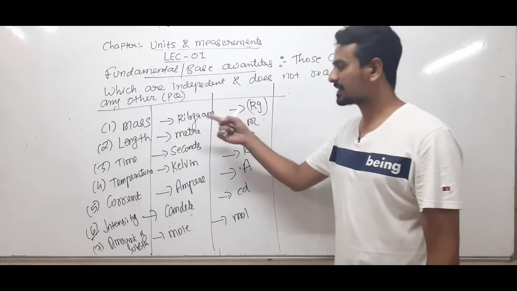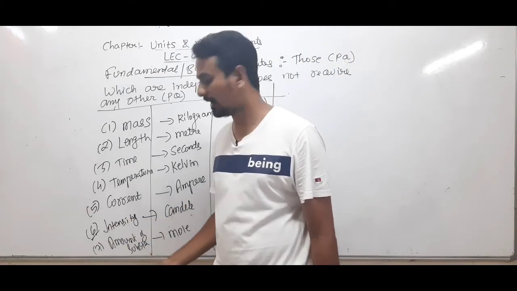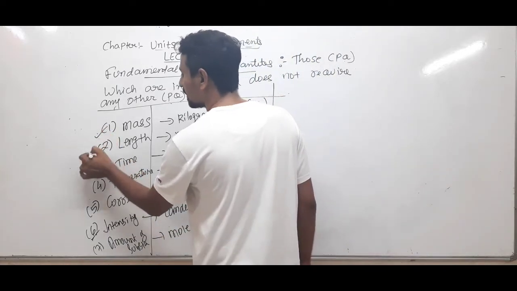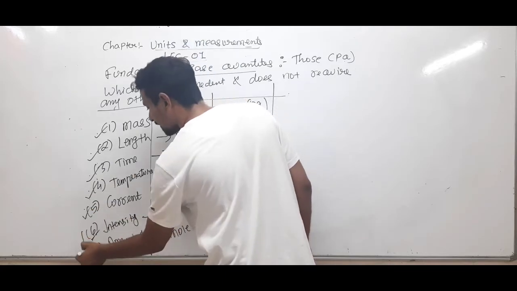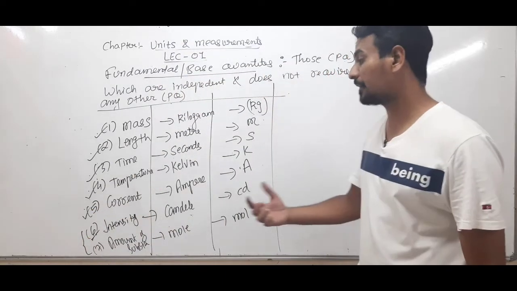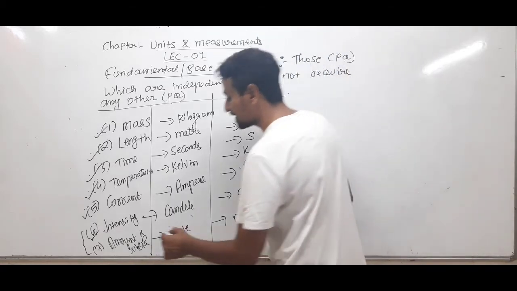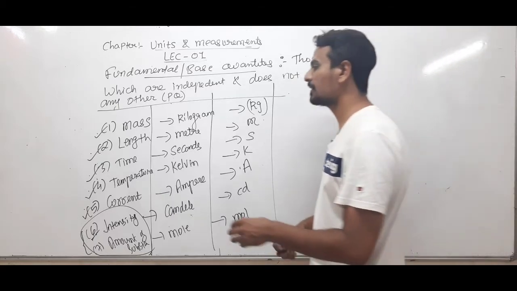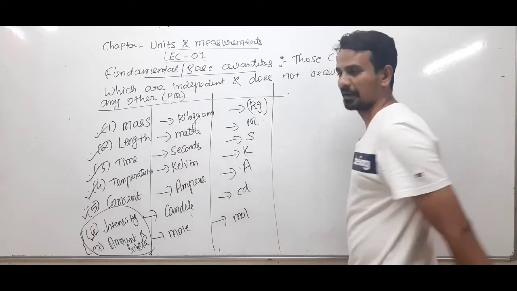Mass, length, time, temperature, current, luminous intensity, and amount of substance, right? These are the physical quantities you must have heard of, though I know there are 2 you may not have heard: what is luminous intensity, and what is amount of substance? We'll discuss these quantities also. So these are the 7 basic or fundamental quantities, with their symbols and units.